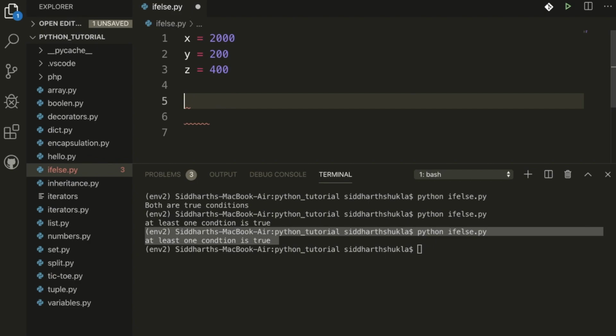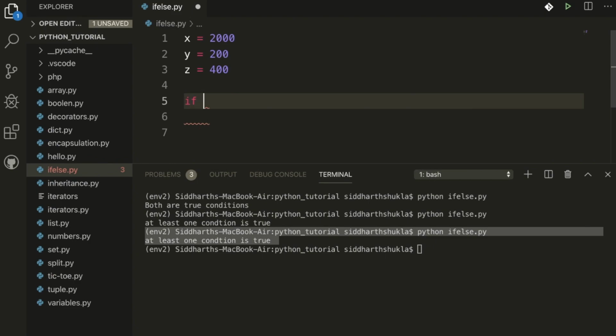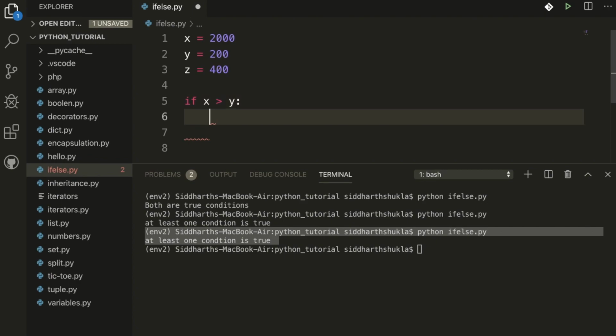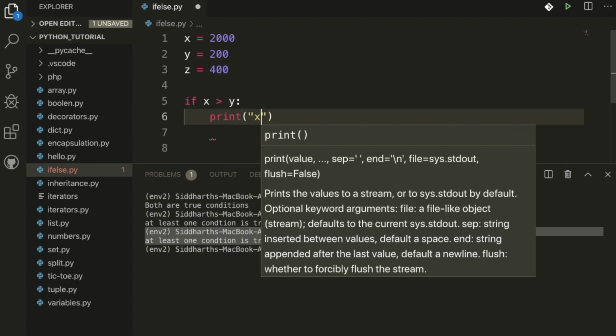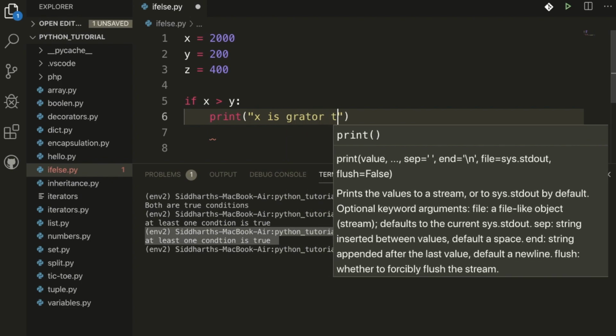Now here I use an if statement: if x is greater than y, and the condition is true, then I am going to print x is greater than y. Of course this condition is true.